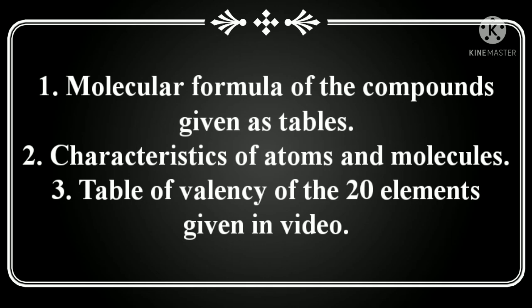At the start of this video we covered the characteristics of atoms and molecules; those points and these 3 tables are very important for you. And mainly the first thing, the valency. We have already studied the valency of the elements. We have got the valency of the 20 elements. Please note all this down in the copy.